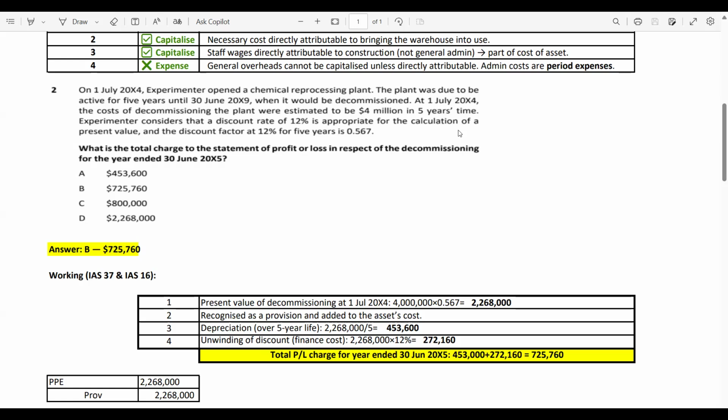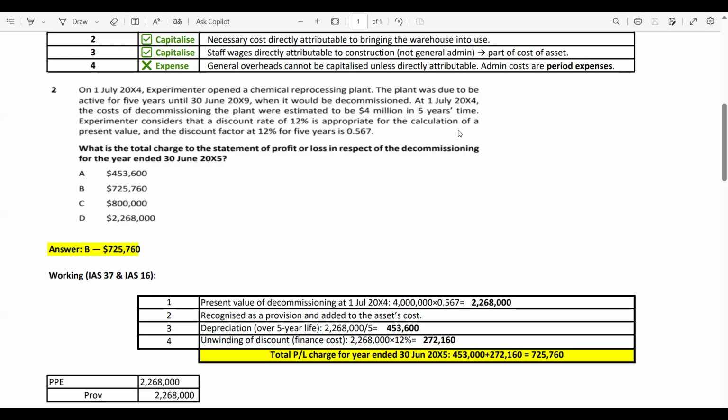Now you have machinery at location XYZ. Now you are going to shift your warehouse from XYZ to ABC. So you are going to remove your machinery and return the site to its original condition. We all know the initial recognition and the subsequent recognition in IAS 16.